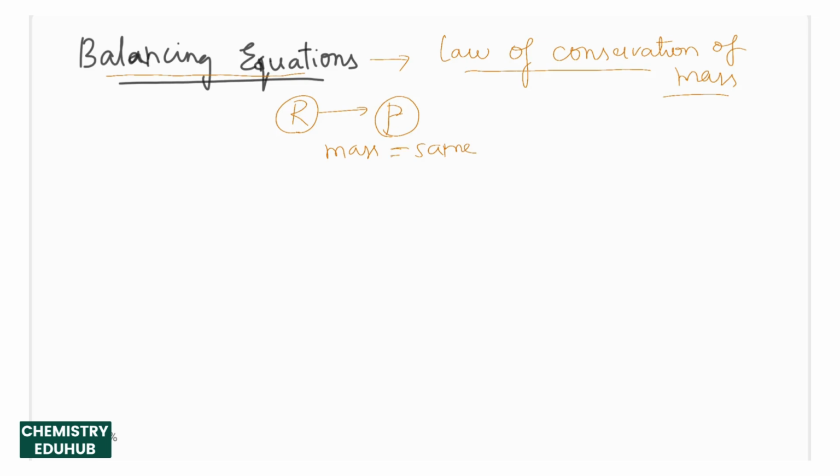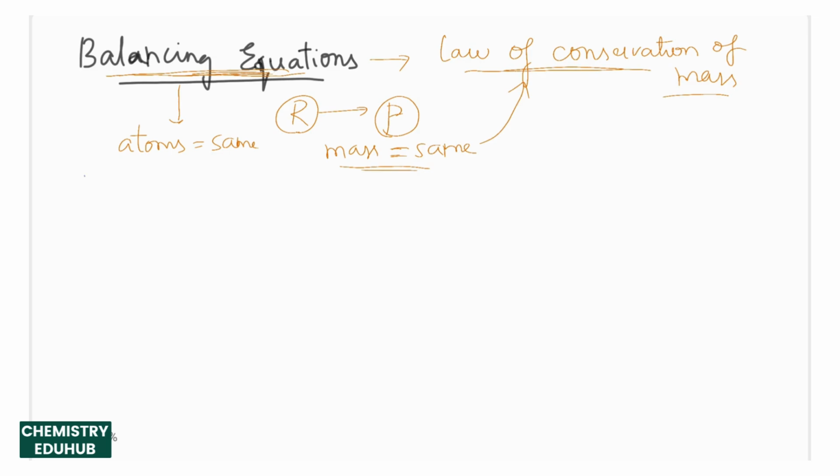In such a condition, in order to follow the law of conservation of mass, we need to balance the equation. What do you mean by balancing of an equation? We should see if all the atoms on the left side and right side are equal in number. Then the mass is said to be equal, and that follows the law of conservation of mass. Then that is the balanced equation or stoichiometric equation. Now let us see this with an example.